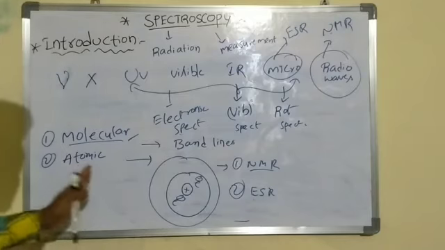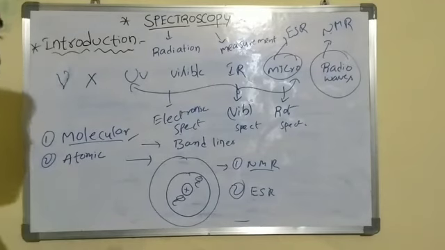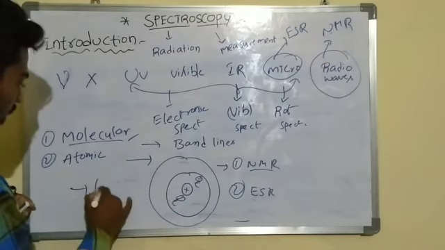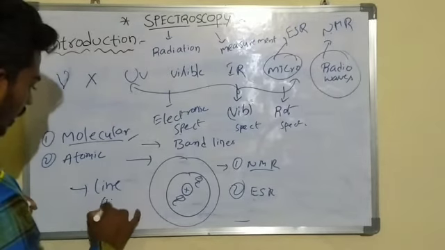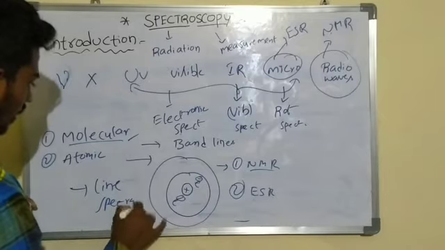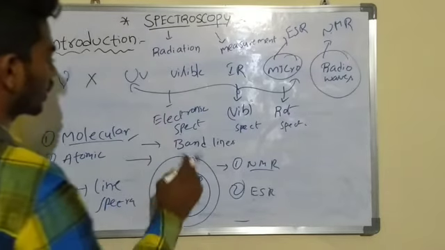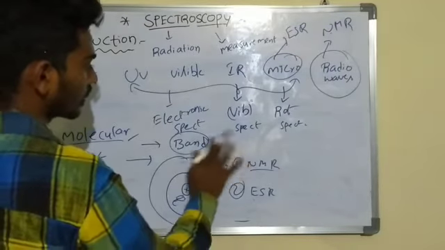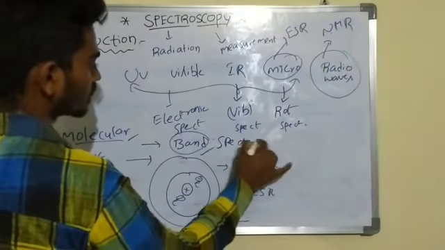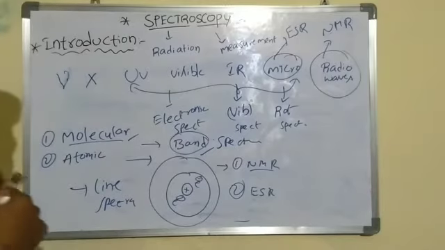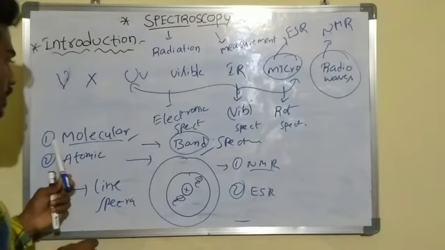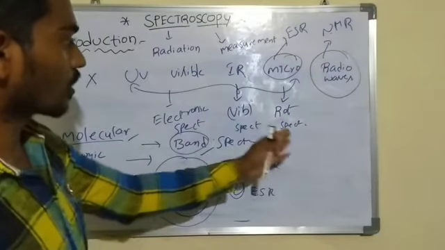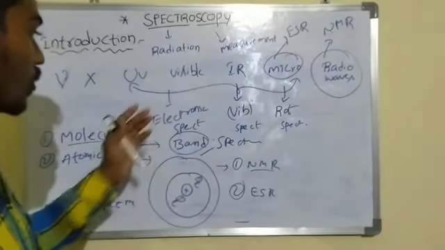In atomic spectroscopy, we get atomic spectra as line spectra, whereas molecular spectra we get only as band spectra. Molecular spectroscopy has three types: rotational, vibrational and electronic spectroscopy.